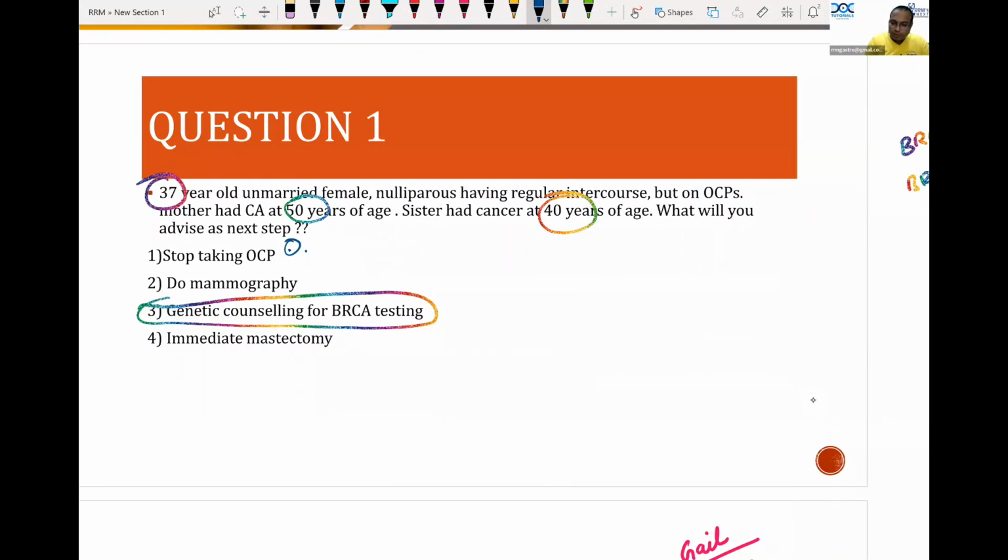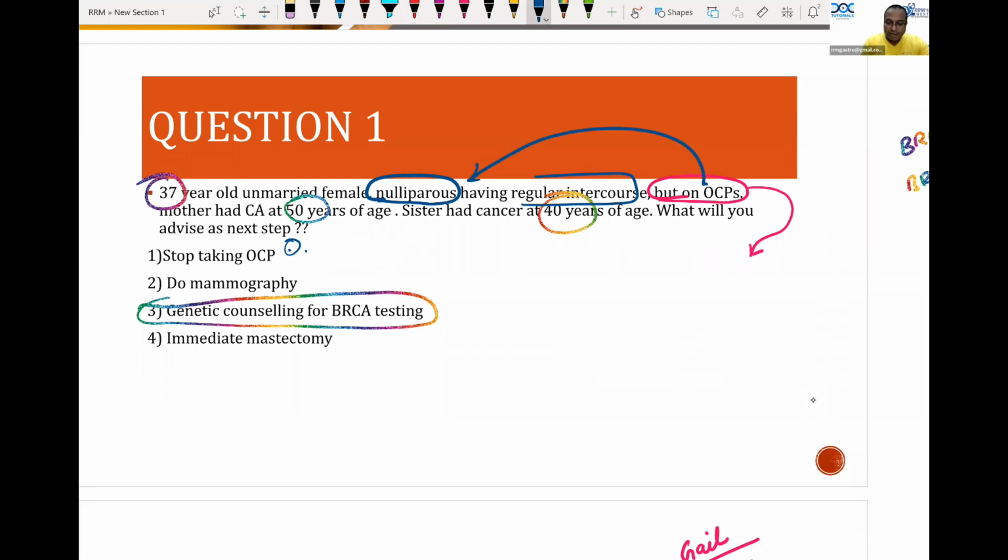Okay, stopping OCP is not going to change anything. I want you to know why OCP is mentioned. The reason the OCP is mentioned is not to make you stop it. For every question in the INI CET exam, you should think very deep. She is a nulliparous woman. You should not think she is nulliparous because of some other reasons, some hormone problem or something. She is on OCP. That is why she is nulliparous and having regular intercourse.